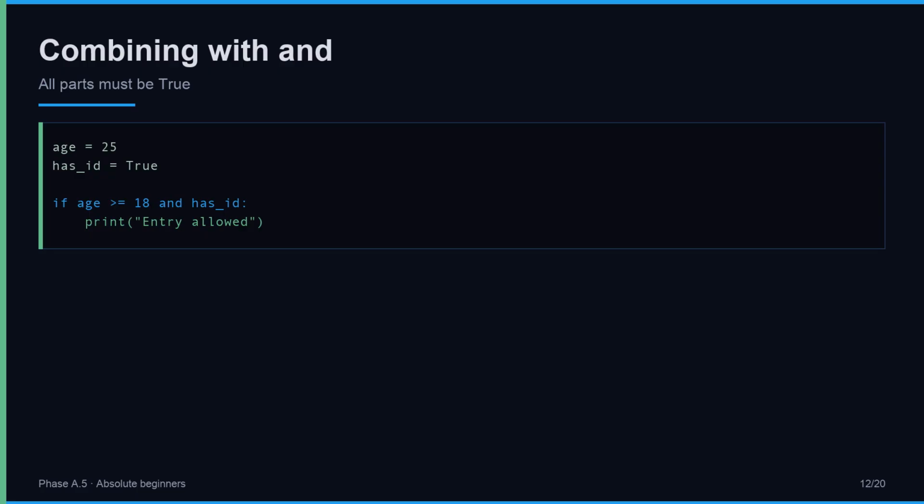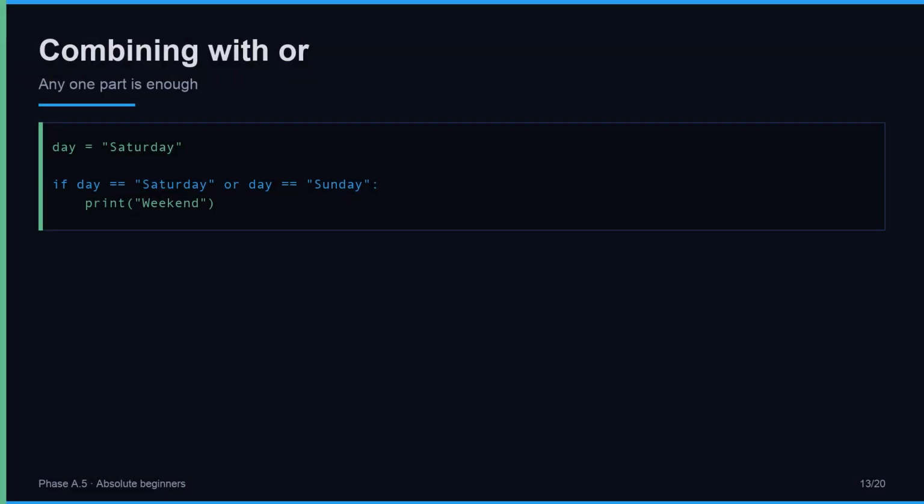If either side were false, the whole thing would be false. And demands every part to hold. Use and when all conditions must be true together. All must hold.